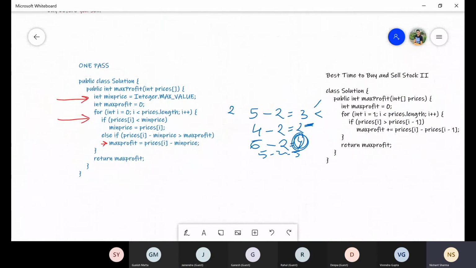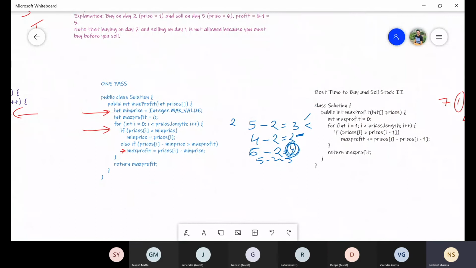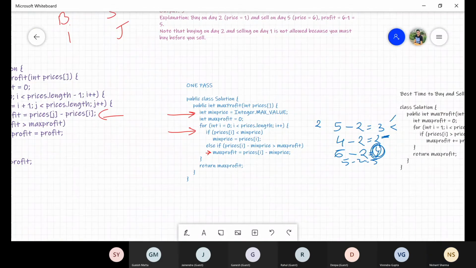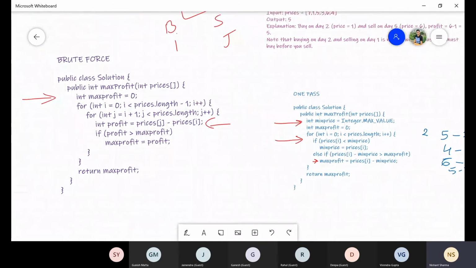One is best time to buy and sell stock 1. Second is we basically first went through the brute force approach where we first take the first element and then try to find out the maximum profit with all the elements next to the ith element. And similarly for all the elements we will do in order. That was the brute force approach, time complexity order of n square, space complexity order of 1.